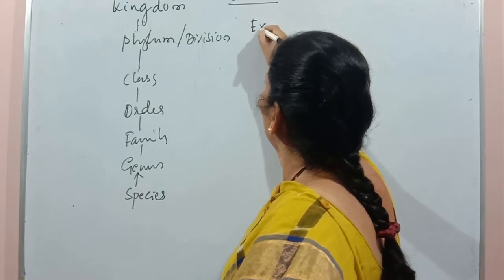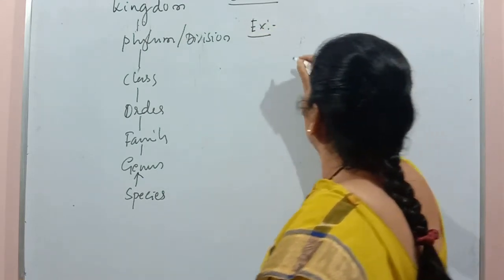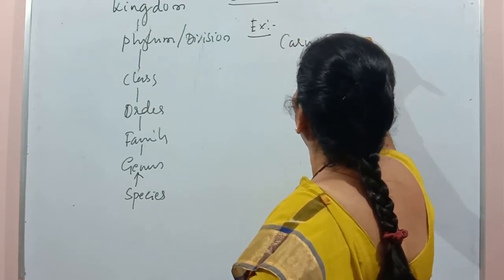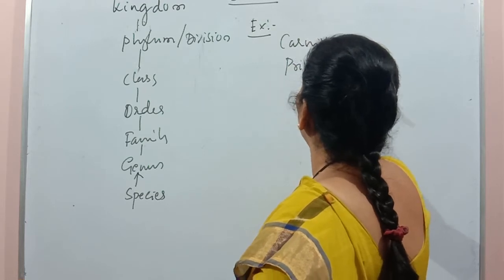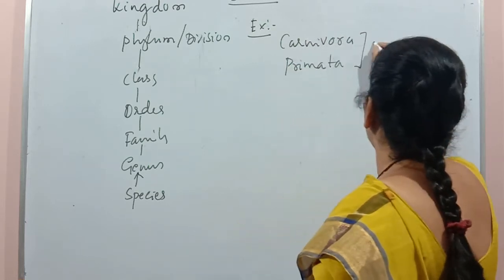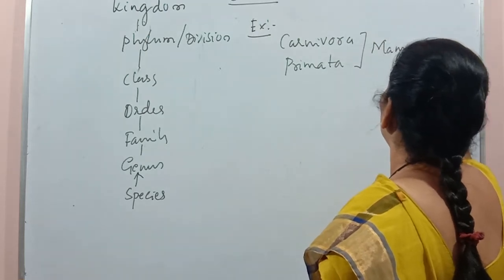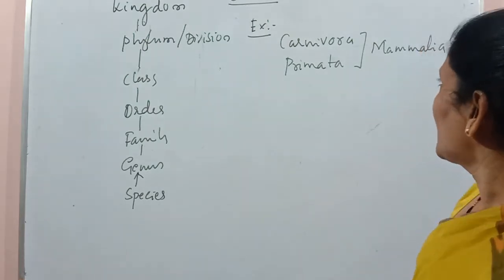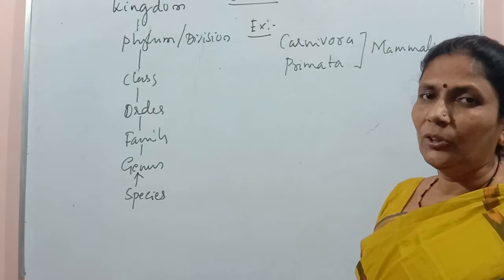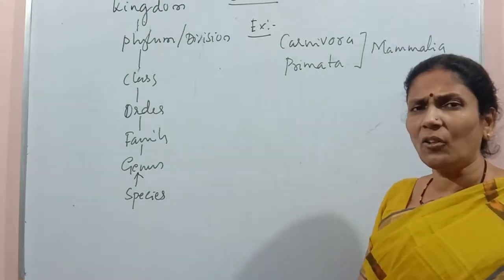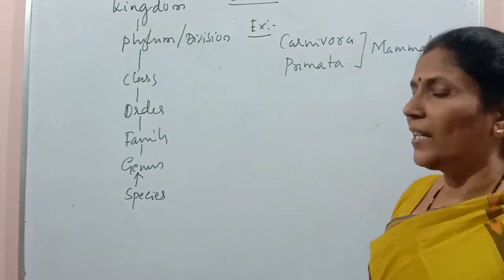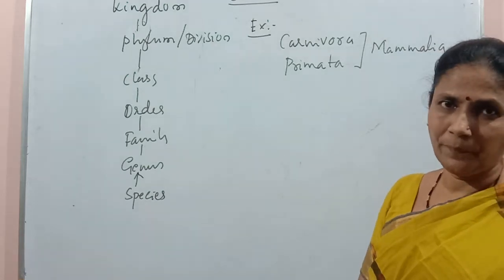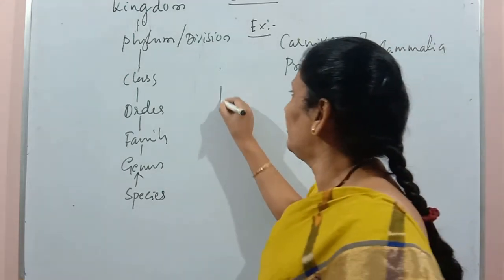Example, the orders Carnivora and Primata will come under the class Mammalia. Next, in plants also, the order Polemoniales and another order Sapindales may together be placed in the same class, Dicotyledonae. So we'll move to the next one, which is phylum.